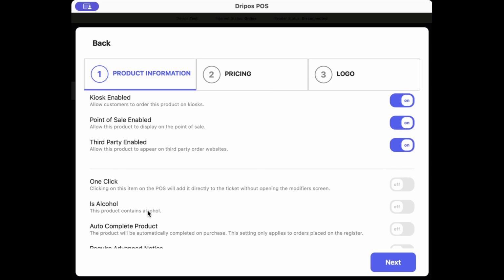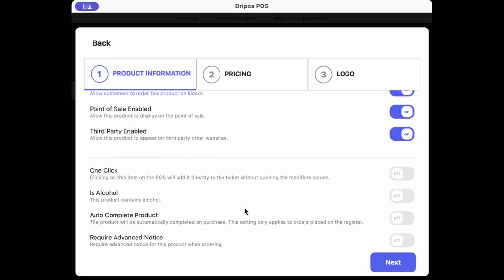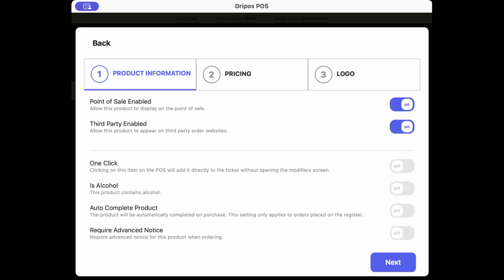Next is alcohol. If this toggle is turned on, the product will be tagged as alcohol. Next is autocomplete product. If this toggle is turned on, the product will be automatically completed upon purchase and will never appear on the ticket screen. So again, more common for grab and go items or canned drinks, stuff like that. Note that this setting only applies to orders placed on the register.